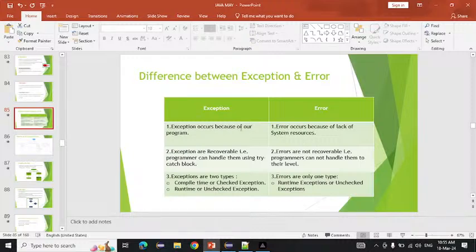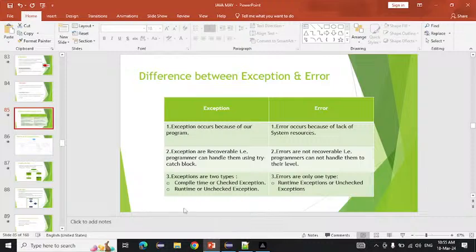An exception occurs because of the program, but an error occurs because of the lack of system resources. Like if you want to print something, the printer is not there. If you want to see something, the monitor is not there. And if you want to type something, the keyboard is not there, so that is called an error. An error we cannot handle, but an exception we can handle. That means exceptions are recoverable, but errors are not recoverable.